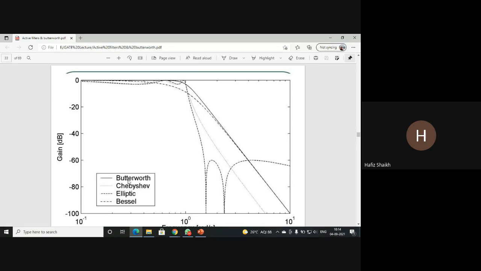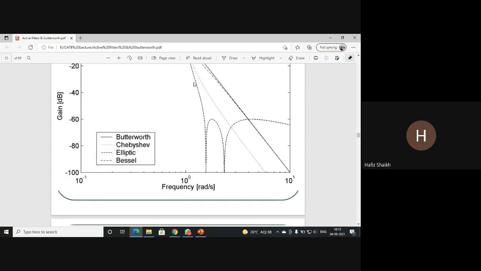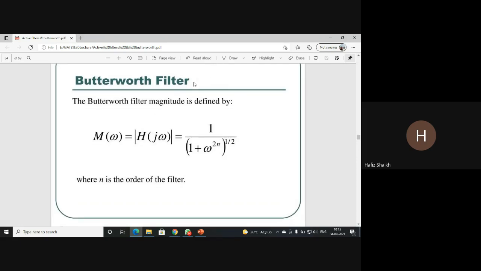So the dark line you can see is the Butterworth filter. It starts from 0 and then decreases. That is a smooth curve you can see, that is Butterworth. This is the particular expression.